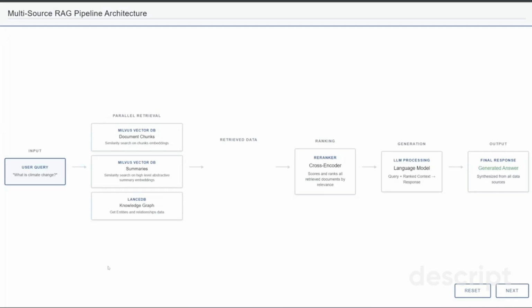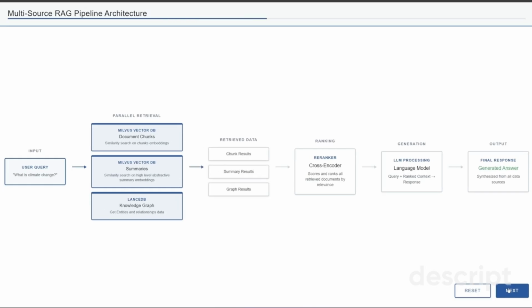This is our RAG pipeline architecture that powers the backend. As you can see, we start with the user query. For example, what is climate change? We use a parallel retrieval approach, which means we simultaneously retrieve data from 3 different sources: document chunks and summaries from Milvus Vector Database, and graph data from LanceDB Graph Database.